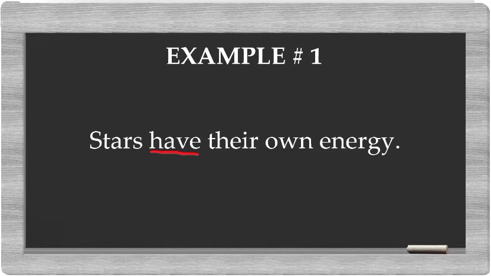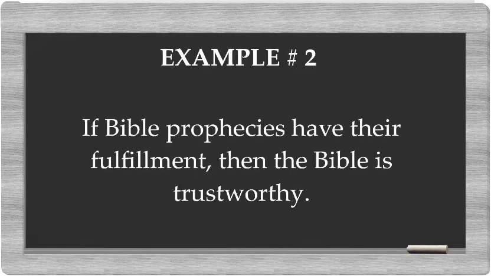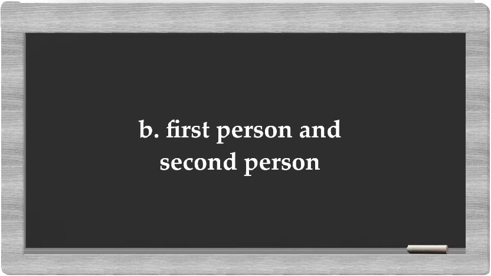Okay, another example, if Bible prophecies have their fulfillment, then the Bible is trustworthy. In the subordinate clause, you notice that we use have simply because the subject of that clause, Bible prophecies, is plural.